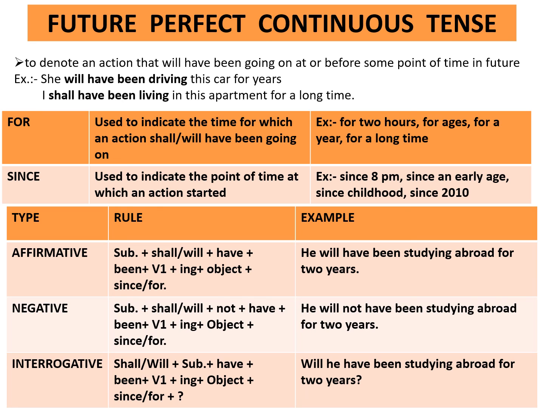Interrogative. Rule is shall/will plus subject plus have plus been plus first form of the verb plus ing plus object plus since or for plus question mark. Example, will he have been studying abroad for 2 years?